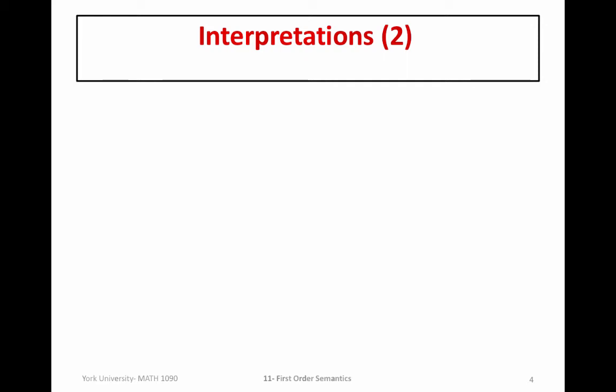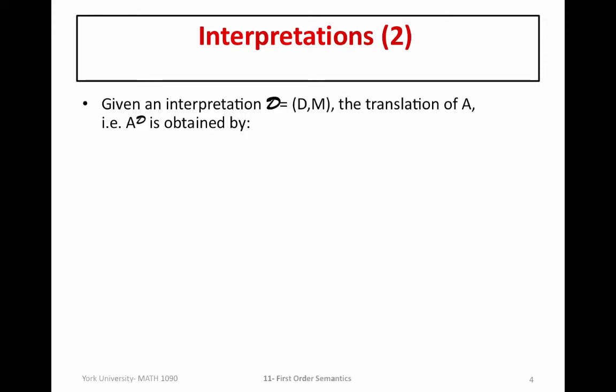Continuing with our definition of interpretation as defined in the previous video, now we'll look at how to actually determine the interpretation of a particular well-formed formula. So given a particular interpretation script D, given by the pair D, the domain, and M, the mapping we defined previously, we determine the translation of A following some particular rules. In particular, the interpretation of A with respect to the interpretation script D is obtained by following these rules.